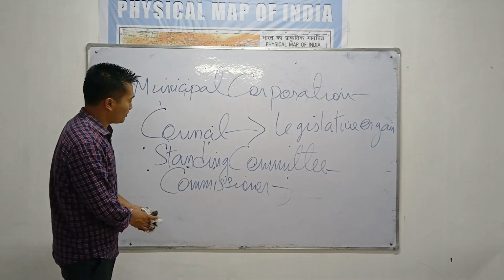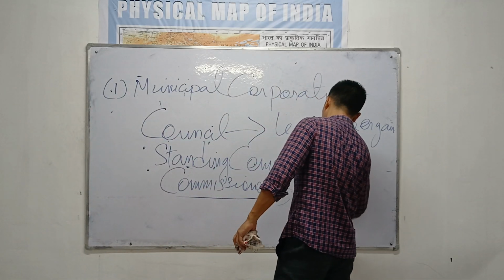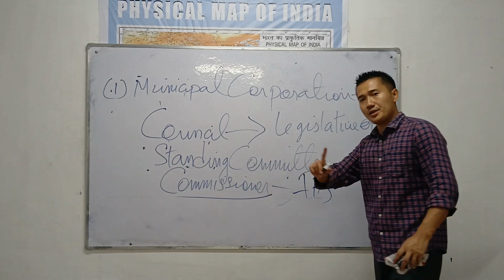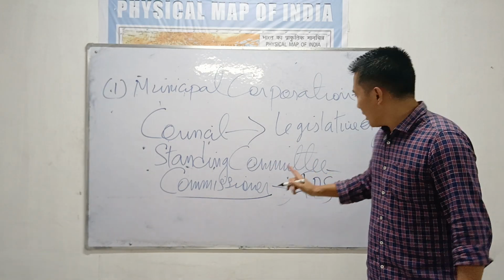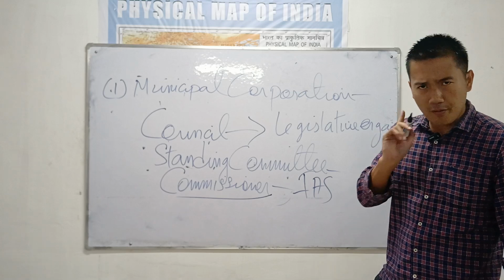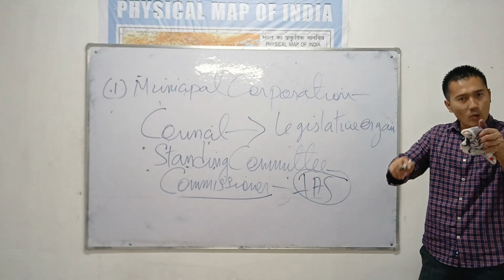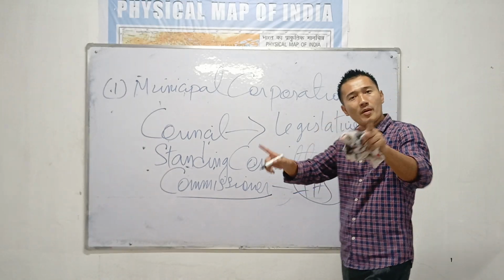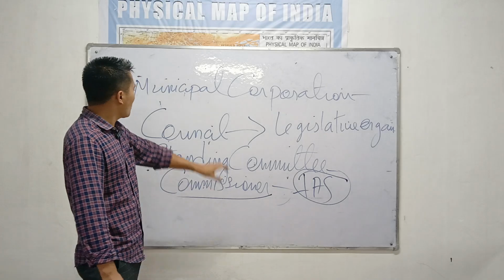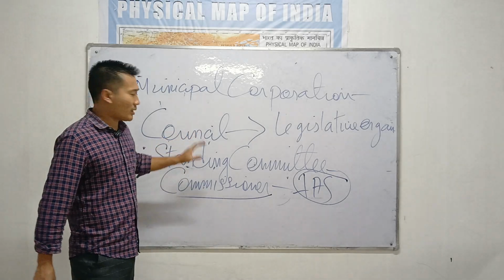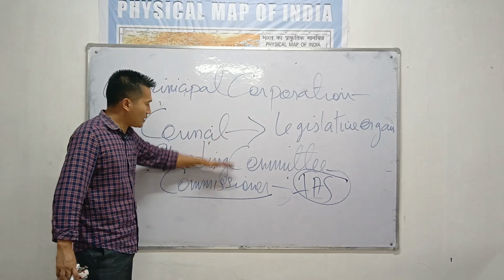Last is the commissioner. The commissioner is an IAS officer. Commissioner is a person. There is the municipal commissioner of Calcutta, Mumbai, Delhi. A senior-most IAS officer, a very skillful person who can execute laws in a very efficient manner, will be appointed as the commissioner of Mumbai, Delhi. This person is responsible to implement all the laws which are made by the council. So that is why the structure is very complex, but it is very smooth.